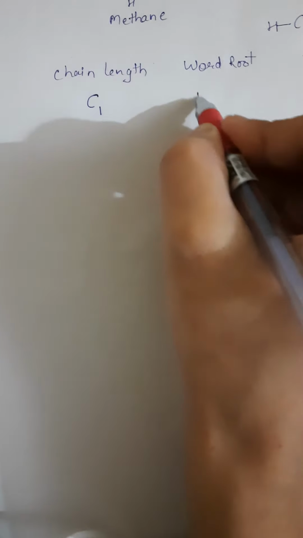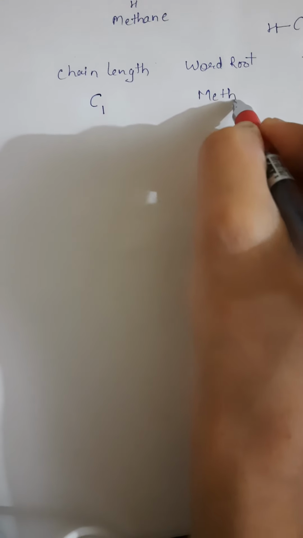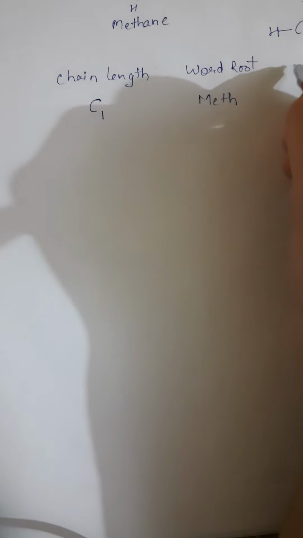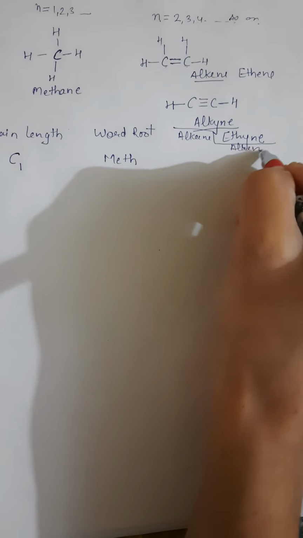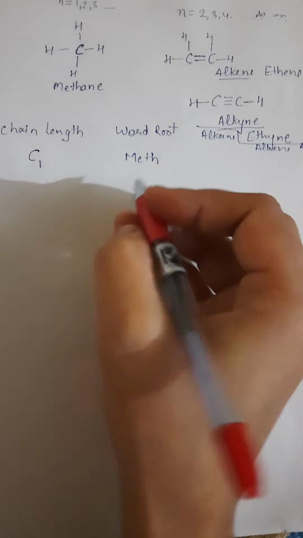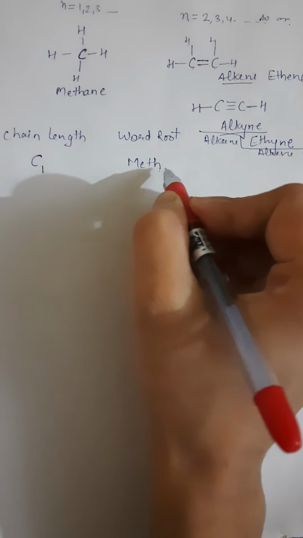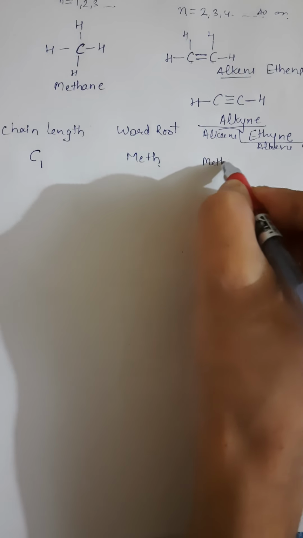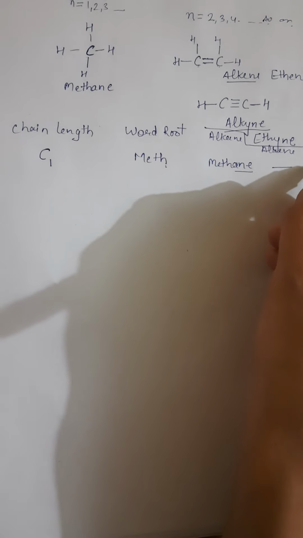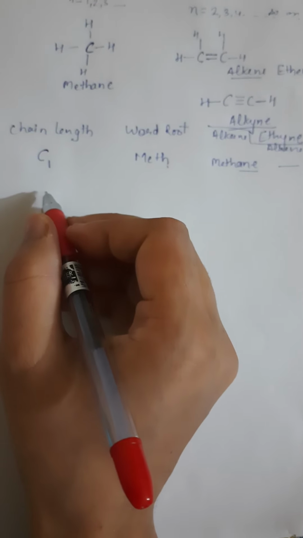When it is one carbon, it is known as meth. When it is meth, one carbon, and a single bond is present, then it is methane. But here we will write nothing for alkene and alkyne, because to have them there must be a second carbon also.